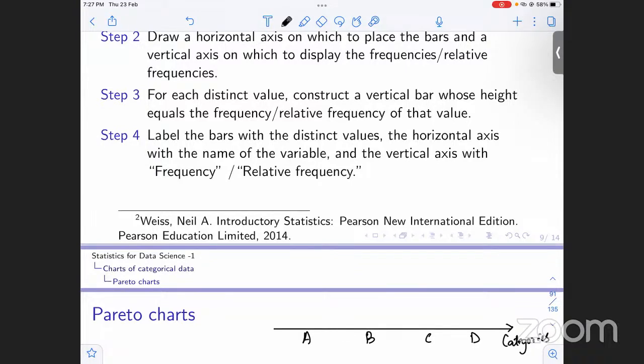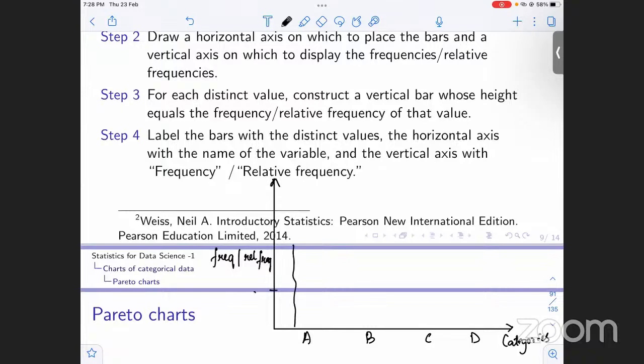What we'll do now is construct a vertical axis that is going to correspond to the frequencies or the relative frequencies that we are interested in summarizing graphically. On this vertical axis, we'll have frequencies or relative frequencies, right? After that, we will construct these bar charts.